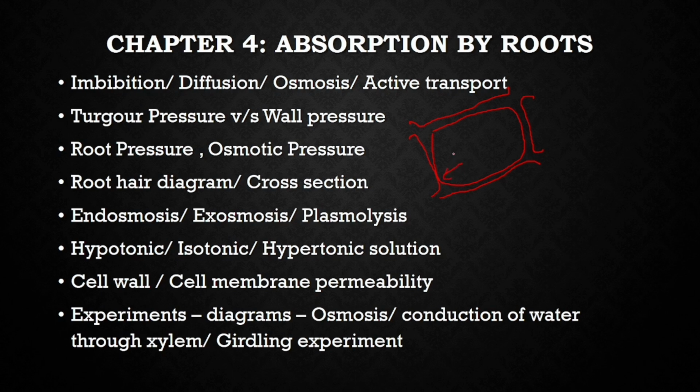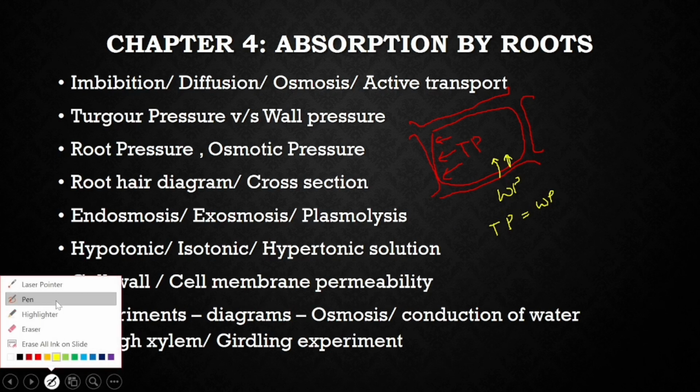So it applies pressure on the cell wall. This is called turgor pressure. At the same time, it is the wall which exerts pressure on the inner content. That is called the wall pressure. So in a fully turgid cell, the turgor pressure is equal to wall pressure. Is this clear?